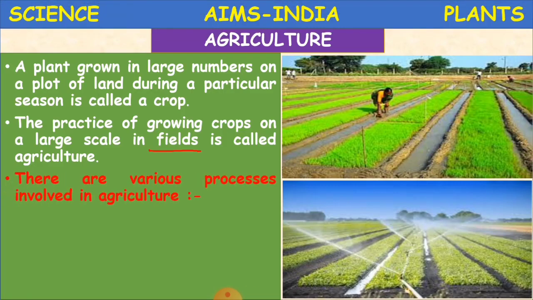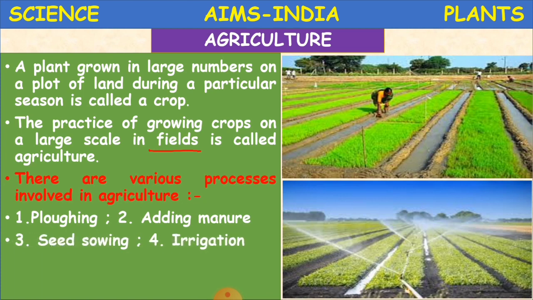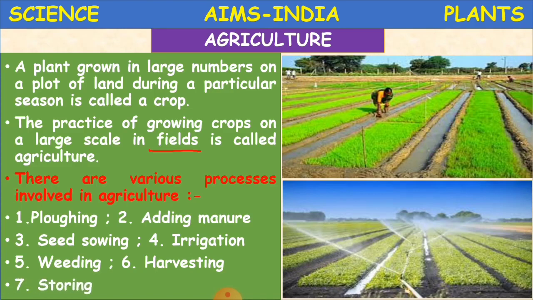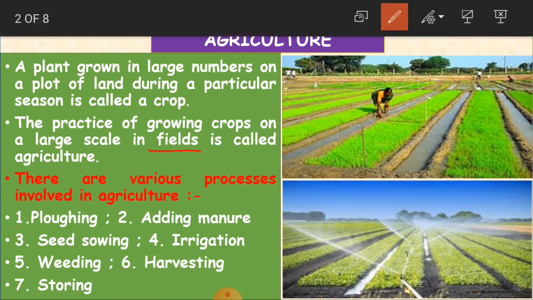Okay, and there are various processes involved in agriculture. You have so many processes which are related to agriculture. Let us see what they are. The first one is ploughing. The second one is adding manure. The third one is seed sowing. The fourth one is irrigation. The fifth one is weeding. The sixth one is harvesting. And the seventh one is storing. So all these things take part in the process of agriculture.